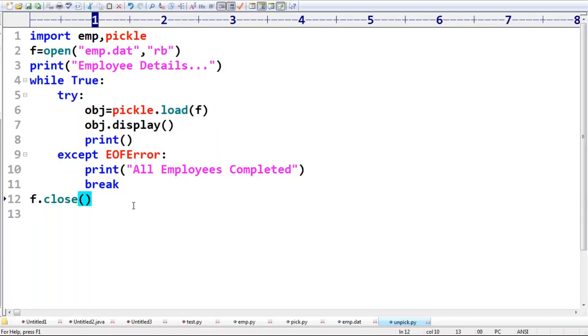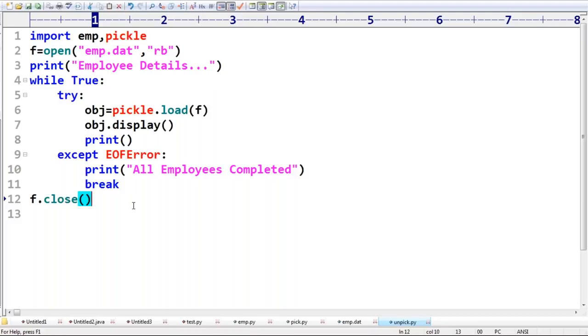Remember, the break statement will come out of the loop. Break is always related to a loop. Who is asking this? Vedant. Are you getting it right? Break is always going to come out of the loop.